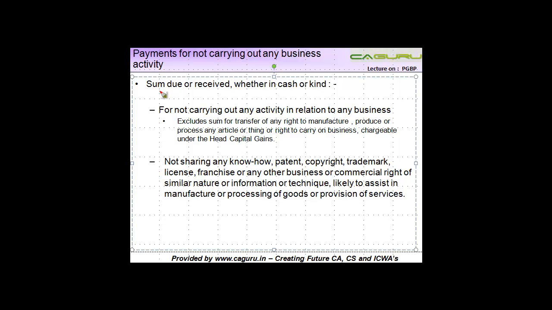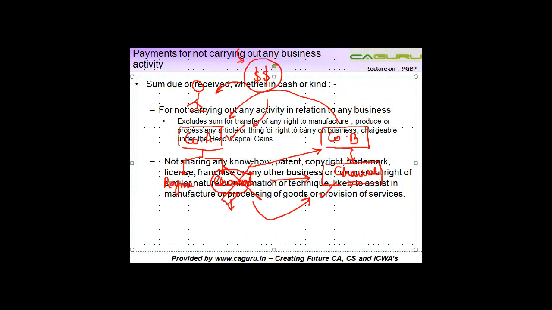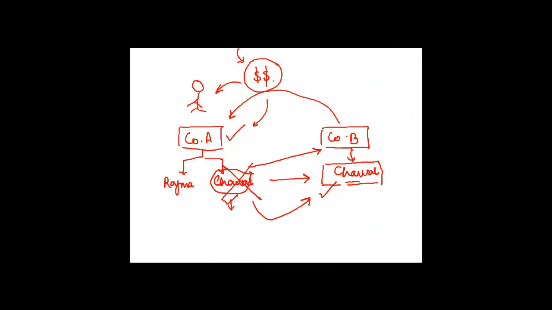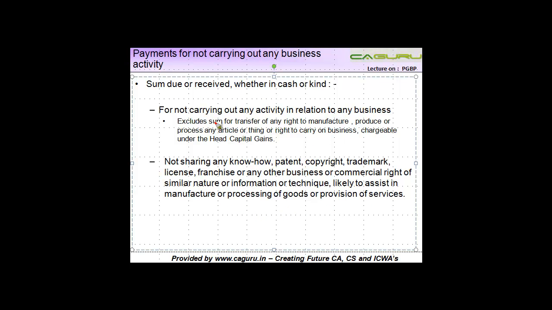Let's go back. Sum due or received, whether in cash or kind. So any amount receivable or received, whether in cash or in kind. Kind could be that you gave him some shares of that business, for not carrying out any activity in relation to any business. What I did here was that I agreed I am not going to carry out any activity in relation to the Chawal business. So this income is going to be taxed under the head profits and gains of business and profession.